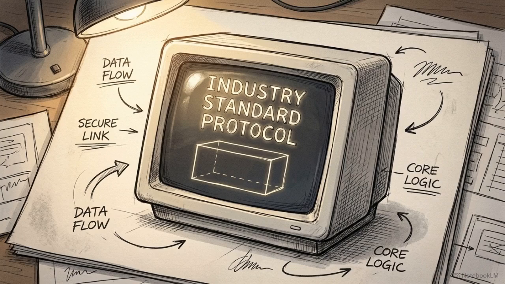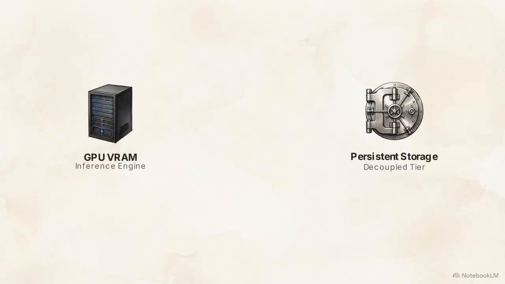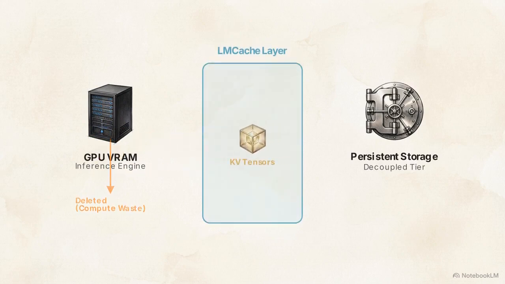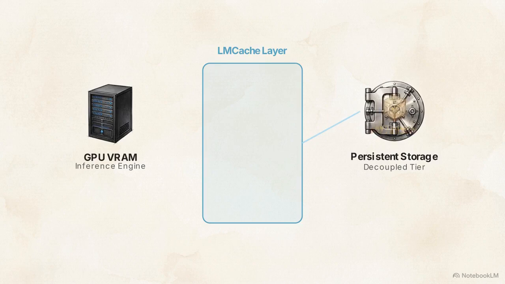LMCache challenges this requirement. It operates as an open-source layer that intercepts the KV tensors at the exact moment a request finishes, extracting them from the GPU and moving them into a persistent, shareable storage tier. Decoupling memory from the inference engine eliminates redundant prefill entirely, reducing required compute cycles and shifting the underlying economics of deployed LLMs.